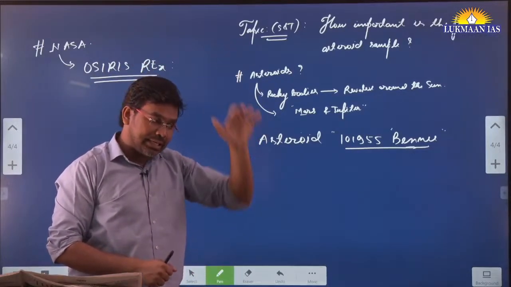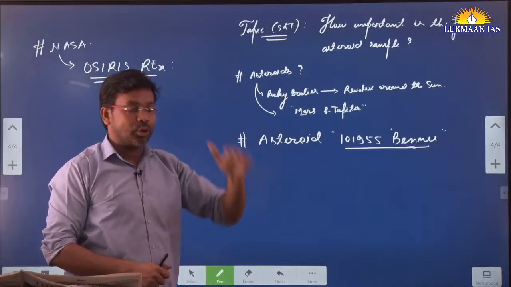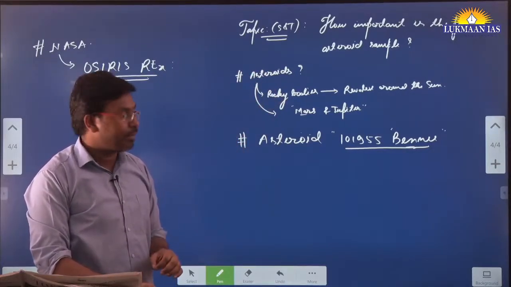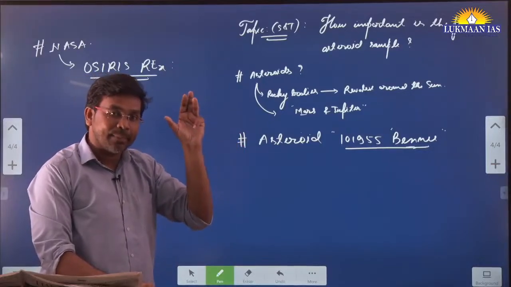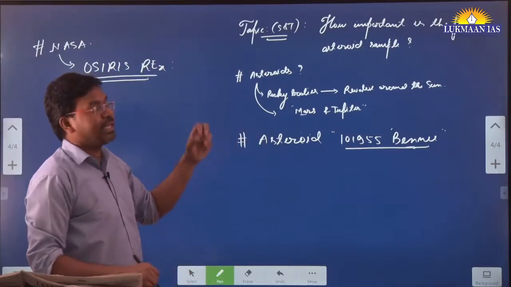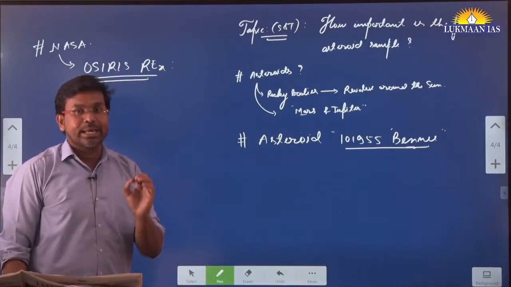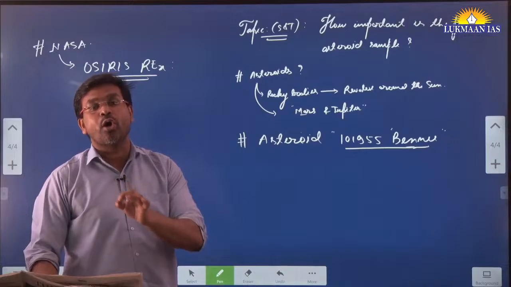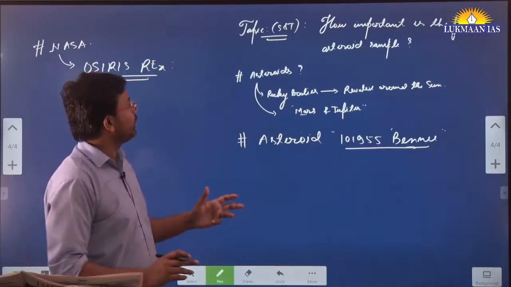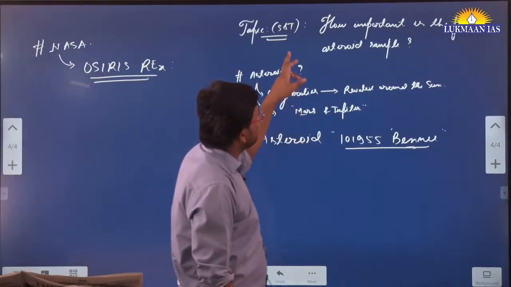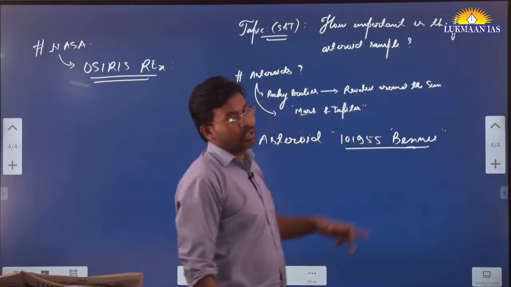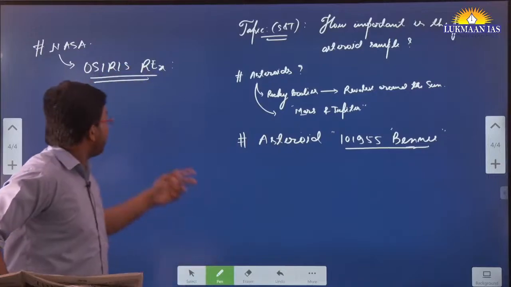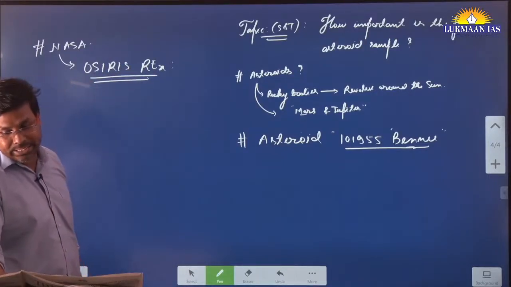It dropped it somewhere in the United States of America, and the scientists collected that sample of the asteroid. This sample will be analyzed by the scientists to understand the origin of the universe. That's why we are understanding how important the first asteroid sample is. This is the first asteroid sample that was brought by the OSIRIS-REx mission.